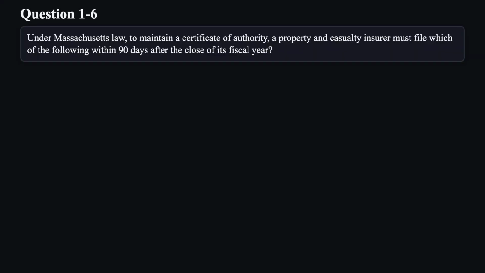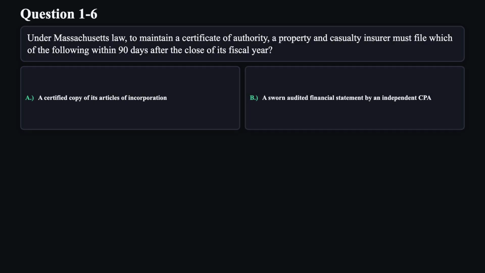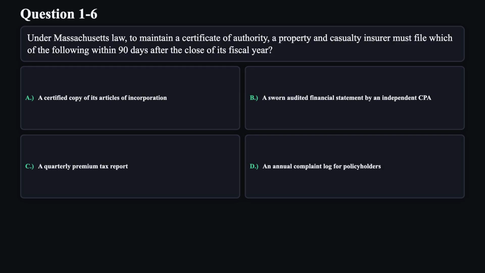Question 6. Under Massachusetts law, to maintain a certificate of authority, a property and casualty insurer must file which of the following within 90 days after the close of its fiscal year? A. A certified copy of its articles of incorporation. B. A sworn audited financial statement by an independent CPA. C. A quarterly premium tax report. D. An annual complaint log for policyholders.